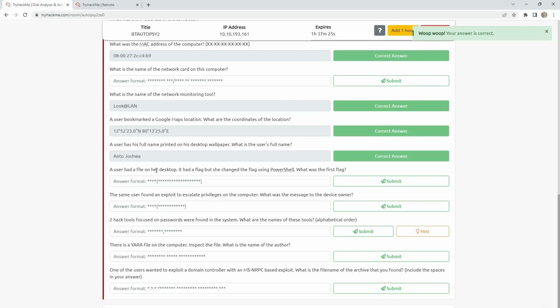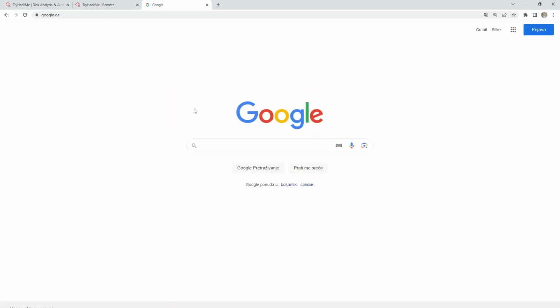A user had a file on her desktop. It had a flag, but she changed the flag using PowerShell. What was the first flag? So first, how can you find it? PowerShell history. You just type it in Google.